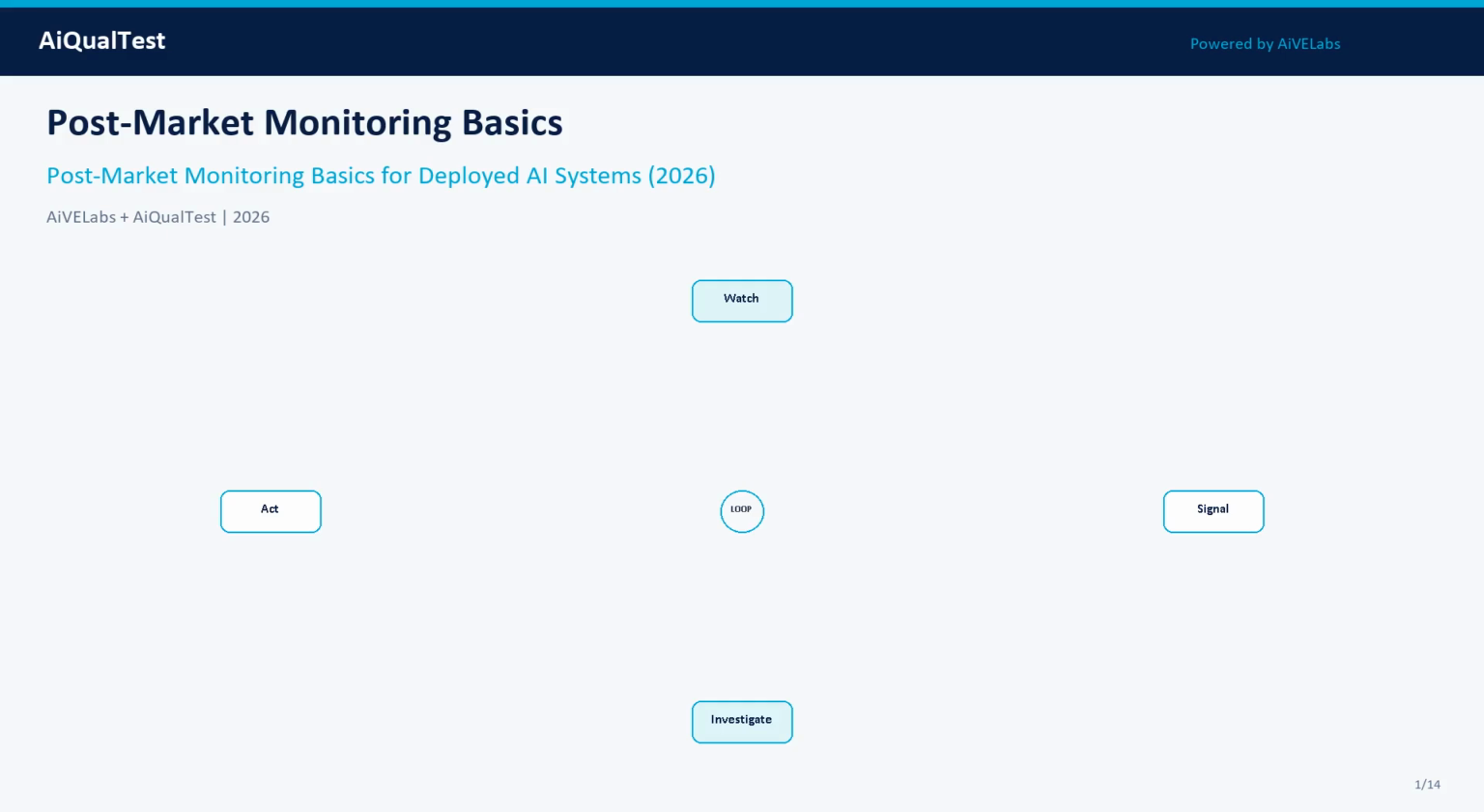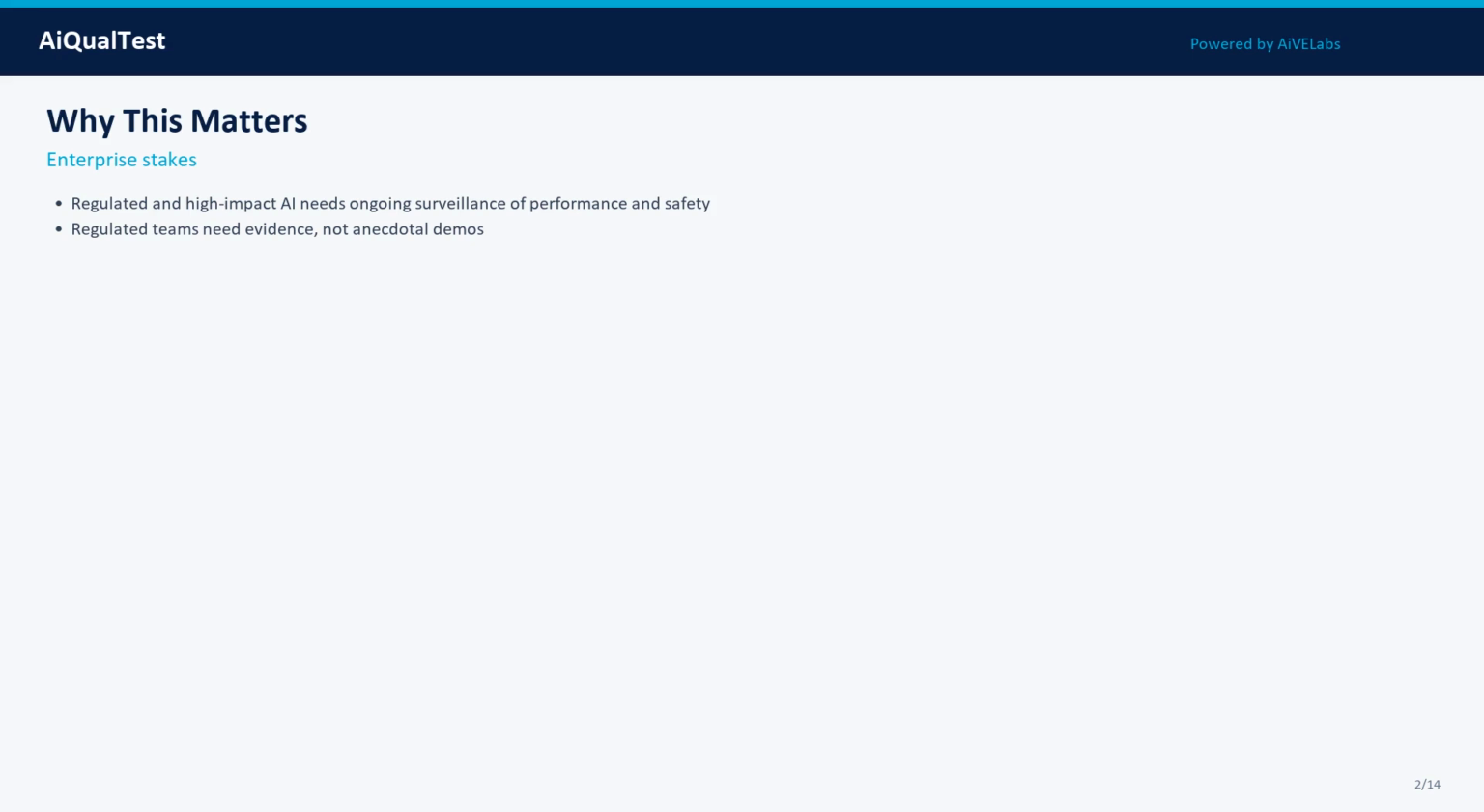After deployment, monitoring is how you prove the system remains fit for use as the world changes. This AiQualtest episode gives product, engineering, risk, and quality teams a practical, vendor-neutral playbook for post-market monitoring basics in 2026. Use a simple operating loop: watch, signal, investigate, and act. That loop keeps conversations concrete when stakeholders disagree about quality or risk.